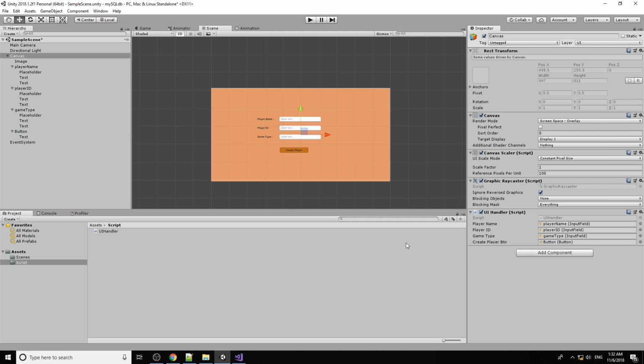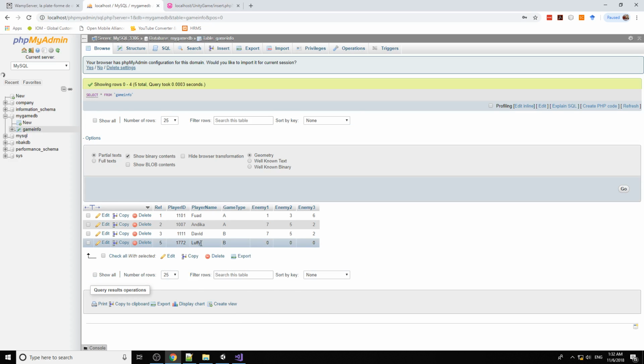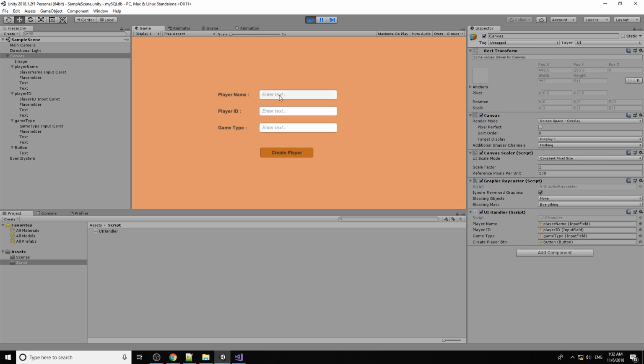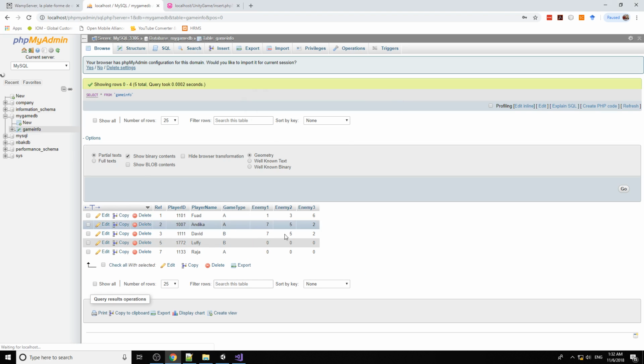Okay, so it should work. Now we check the database. The last one is basic Luffy. So let's say I run this game. I have the name Raja there, then for ID I put 1133, and for game type I put A. Then once I create the player, you see inside here we have Raja, a new one coming.